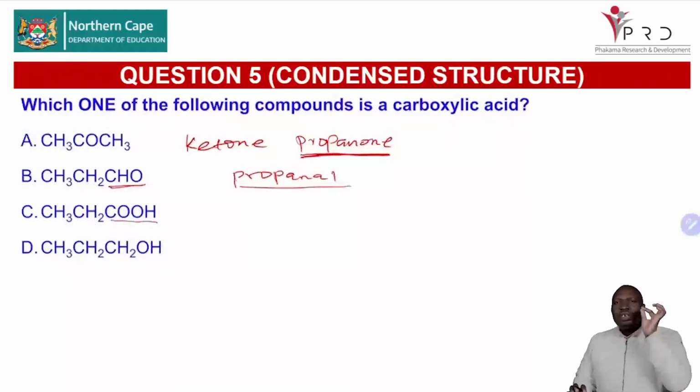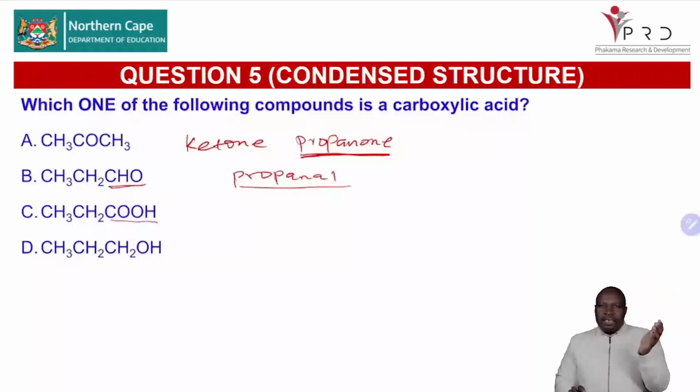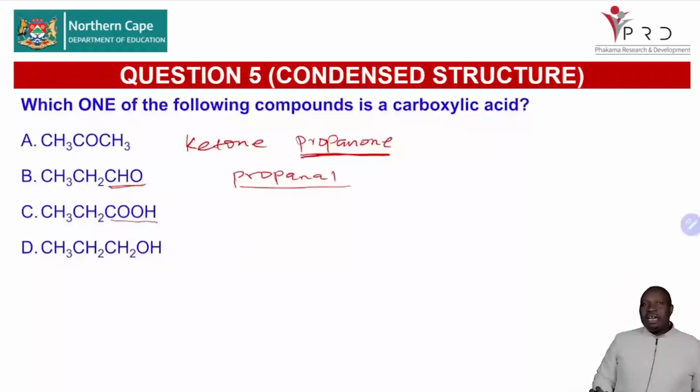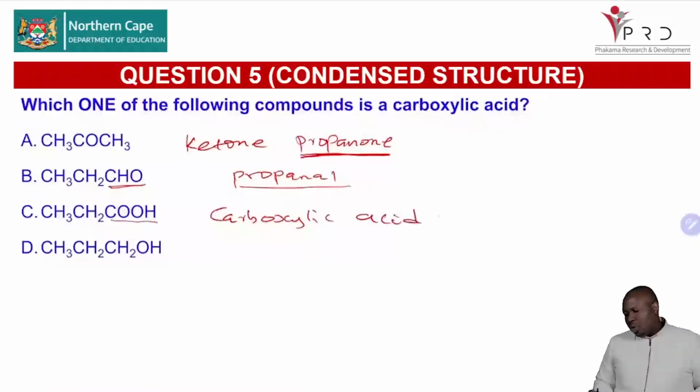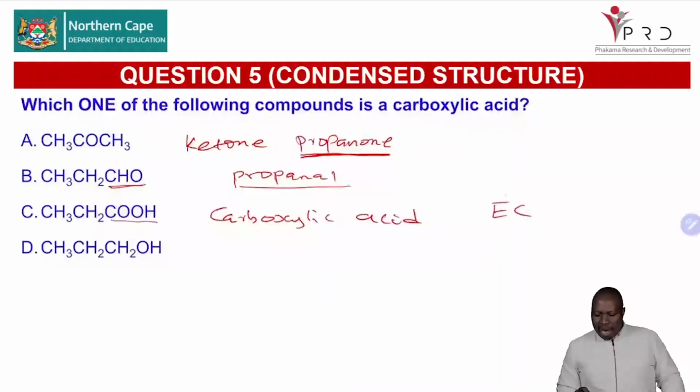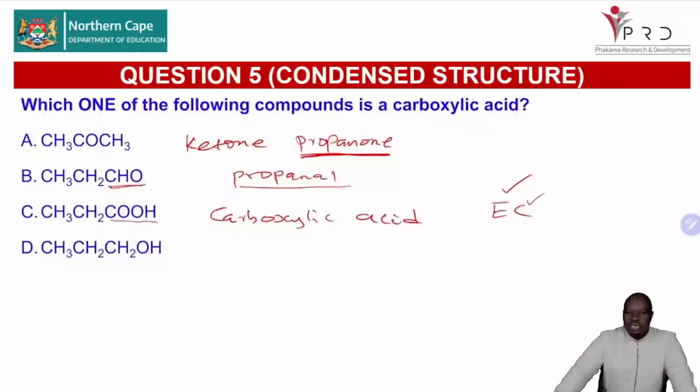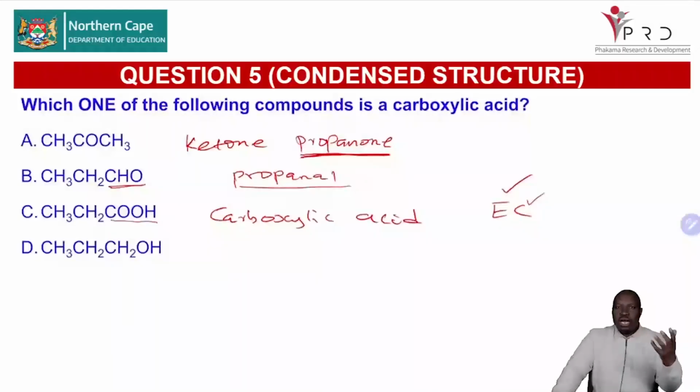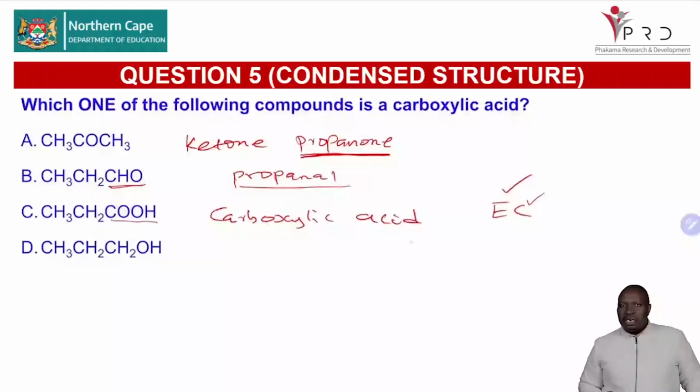Remember, we only have 2 homologous series that have 2 oxygens, which are our ester and our carboxylic acid. For carboxylic acid, in carbon number 1, we have the C double bond O and the OH. So the 2 oxygens are in carbon number 1 in terms of carboxylic acid. So you are not confused: when I see 2 oxygens within a molecule, I know that it's either an ester or a carboxylic acid. So definitely this is a carboxylic acid.